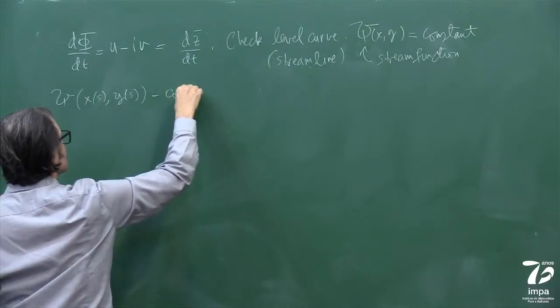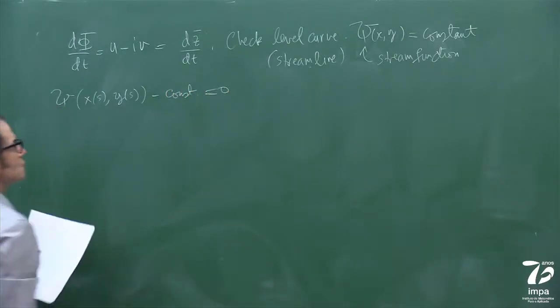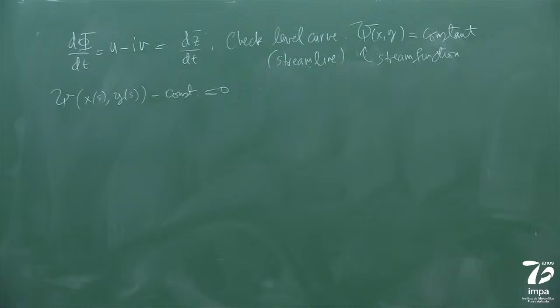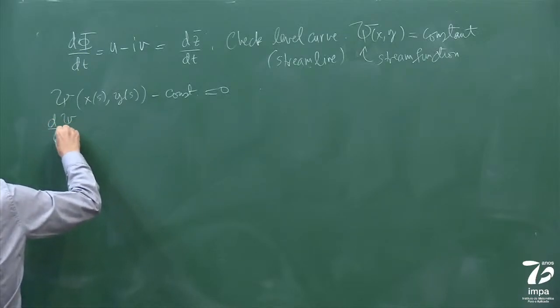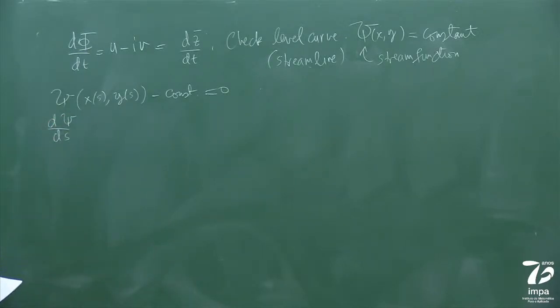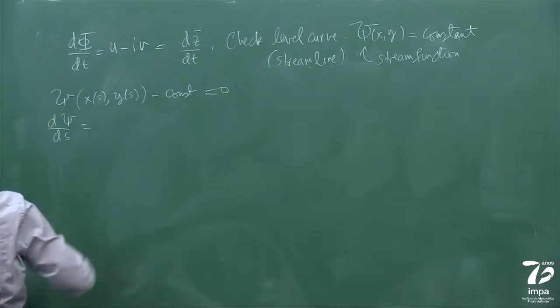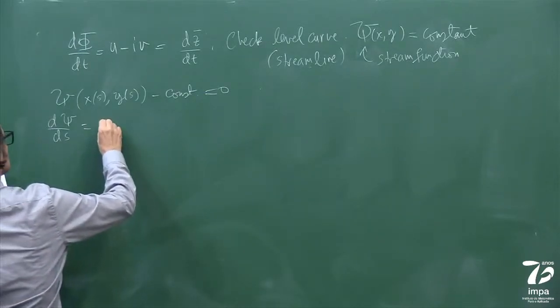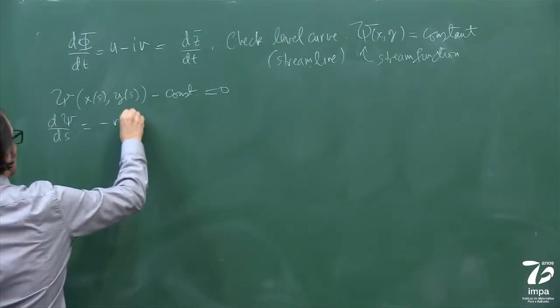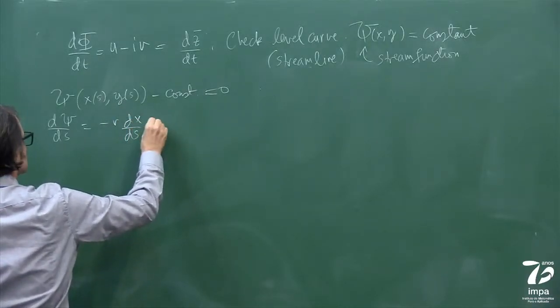Minus a constant equal to 0. That's the same thing as the level line. Okay? And then I differentiate, the total derivative of this with respect to the parameterization, I'll get this. It's in the notes.